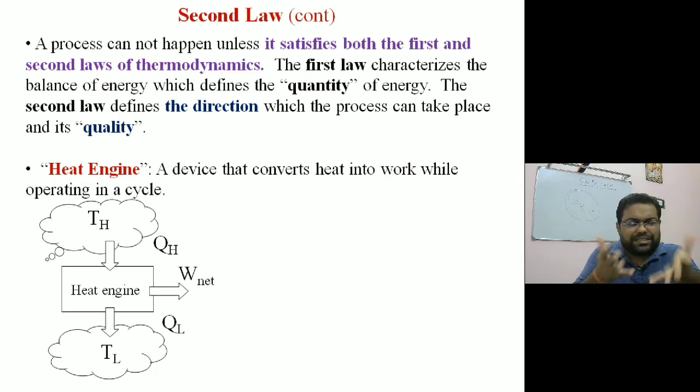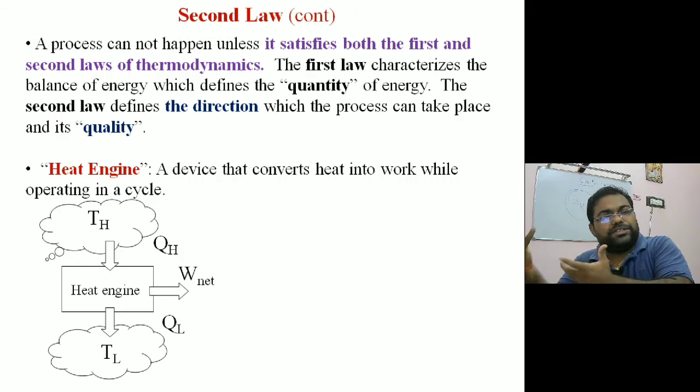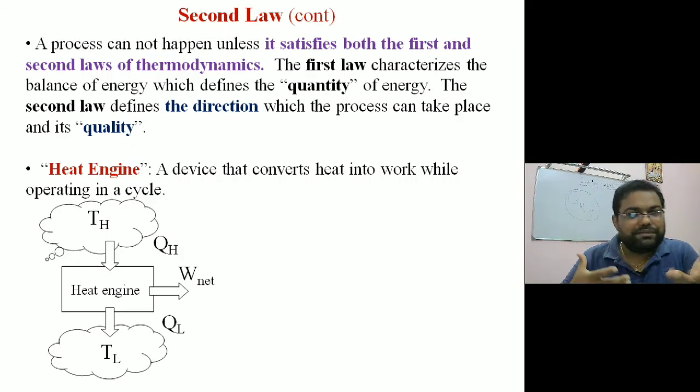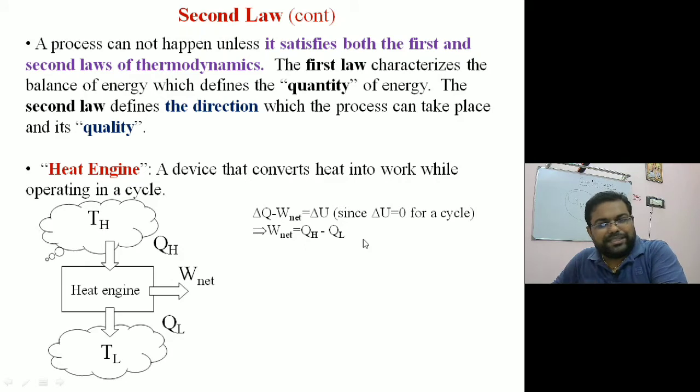Then somebody will ask you to define the conversion, that is, what is the efficiency of it. I will say it is the net work output which we got out of what we have supplied. So net work output divided by heat input will give us the conversion efficiency. This much amount of heat is getting converted to work. So it is a basic simple concept. We can apply the first law. Delta U will not be there in a cyclic process, so W net is equal to QH minus QL. A simple way we can say it.